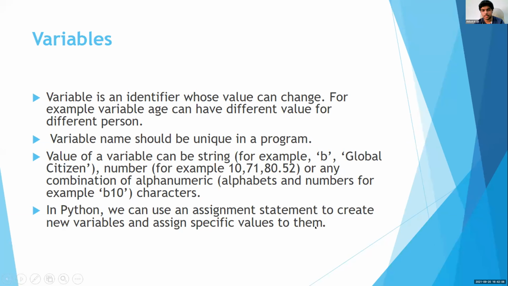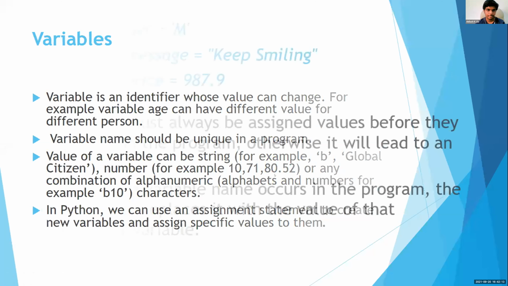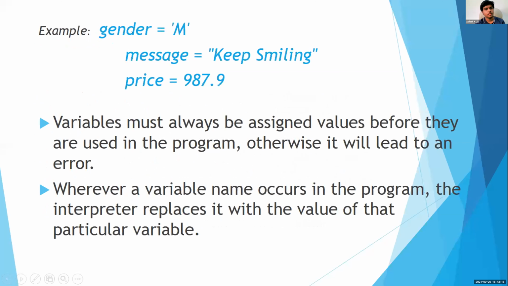In Python, we can use an assignment statement to create new variables and assign specific values to them, which is the equal to symbol. An example of a variable is gender is equal to m within quotes, meaning gender is a variable here, and the m, which is a string data type, is assigned to the variable gender. Variables must always be assigned values before they are used in a program, otherwise it will lead to an error. Wherever a variable name occurs in the program, the interpreter replaces it with the value of that particular variable, which is pretty self-explanatory.